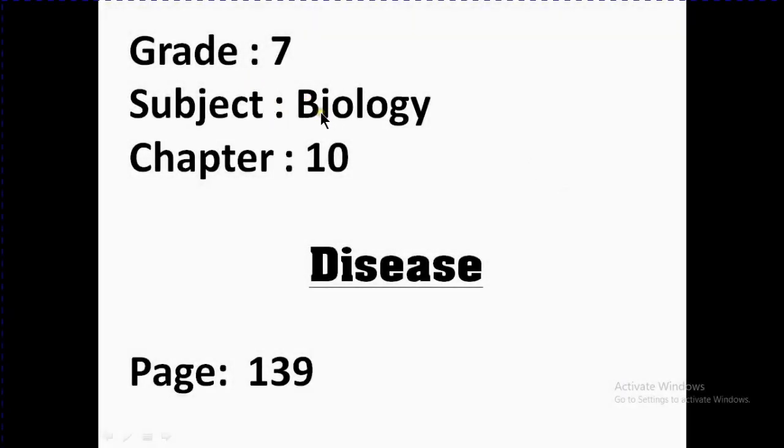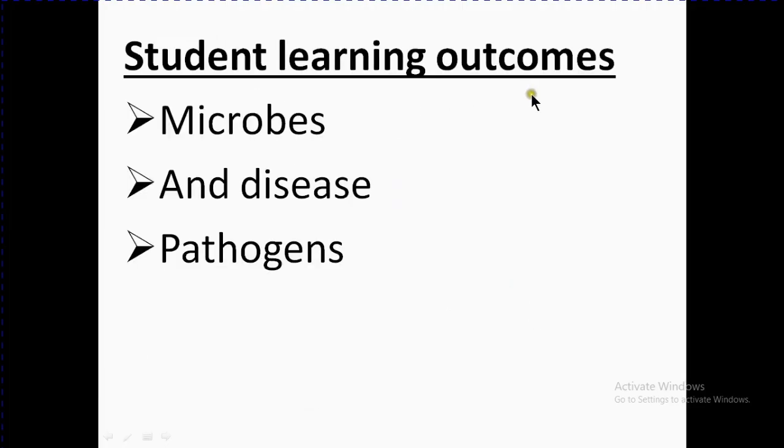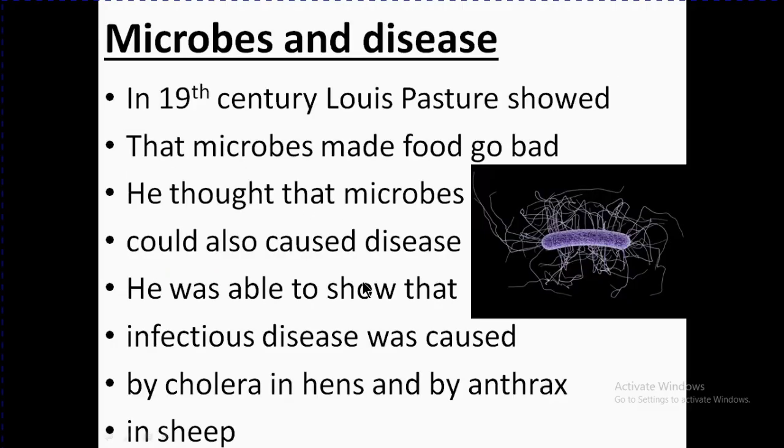Grade 7, subject Biology, Chapter 10, Disease, page number 139. Student learning outcomes: microbes and disease, pathogens. So let's start today's lesson with microbes and disease.